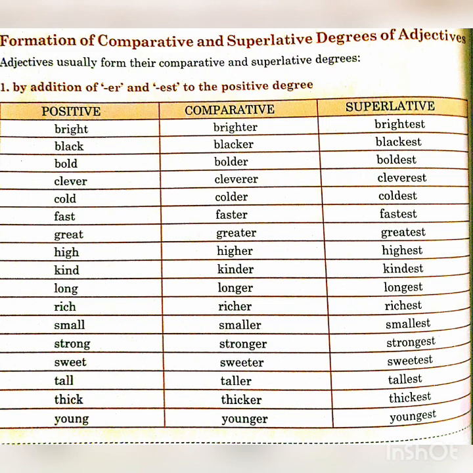So these are the formations of words to convert from positive to comparative and comparative to superlative. So you have to practice such types of words. Now the next question is comparison of degree or interchange of degree. Positive to comparative, comparative to superlative.